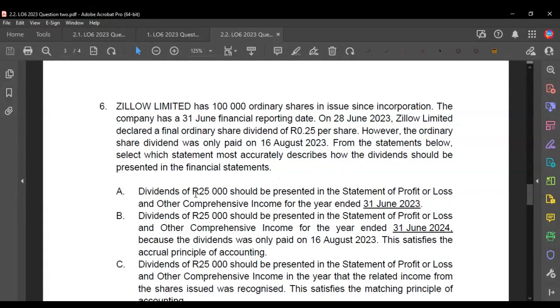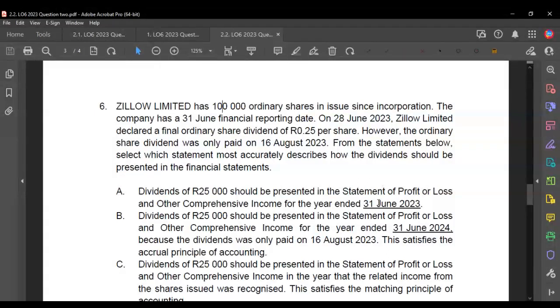The first option is we take the 25, which comes from 25 cents times 100,000 shares. We take the 25,000 Rand and report it in the SPLOCI. Now we know that's wrong, because dividends are an equity distribution, and the SPLOCI only has income and expenses. Specifically, expenses says we must exclude distributions.